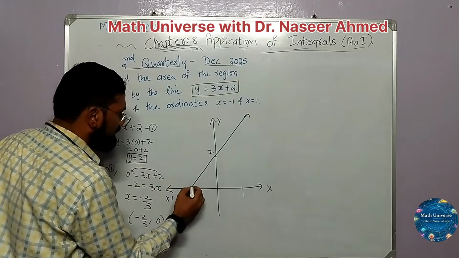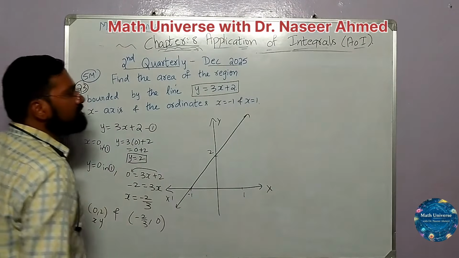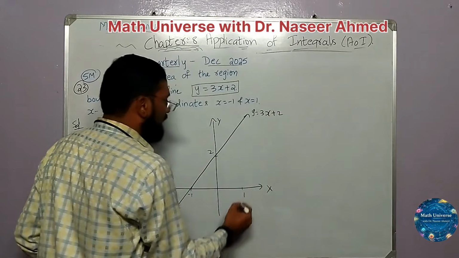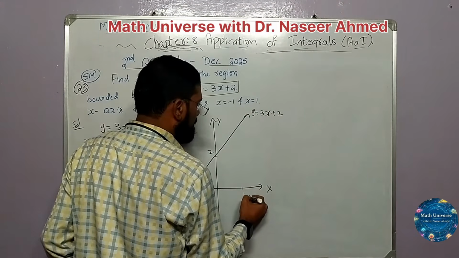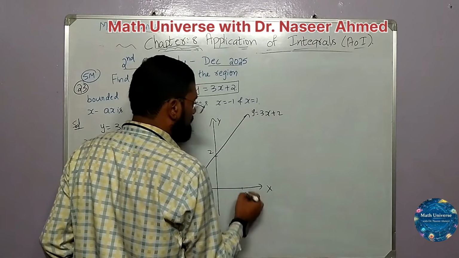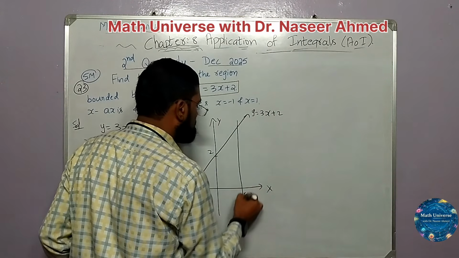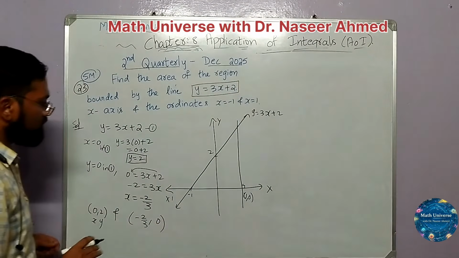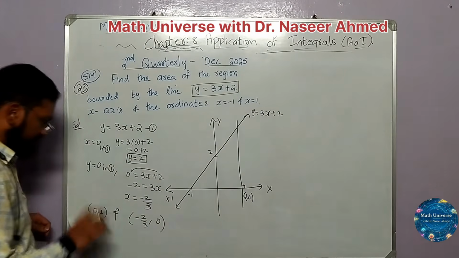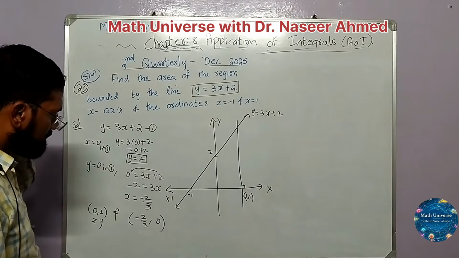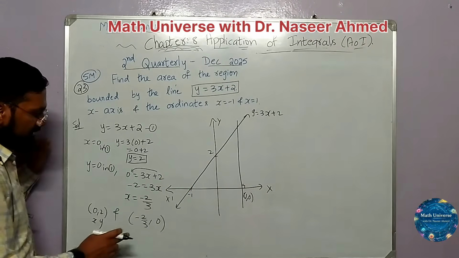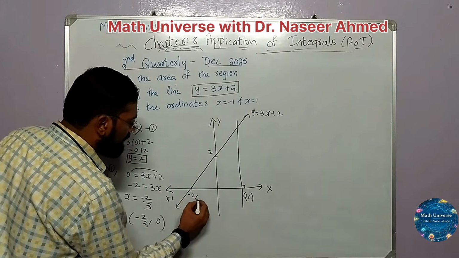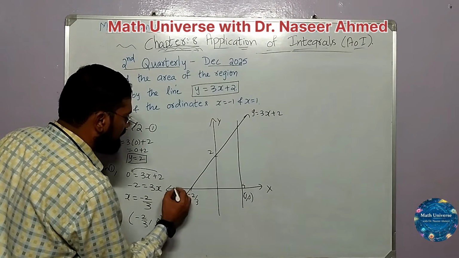This line is y equal to 3x plus 2, and there is a vertical line at (1, 0) here, right, 1 here. So draw this, and this is perpendicular to the x-axis. Oh, hold on, this is -2 by 3, and -1 will be somewhere here.